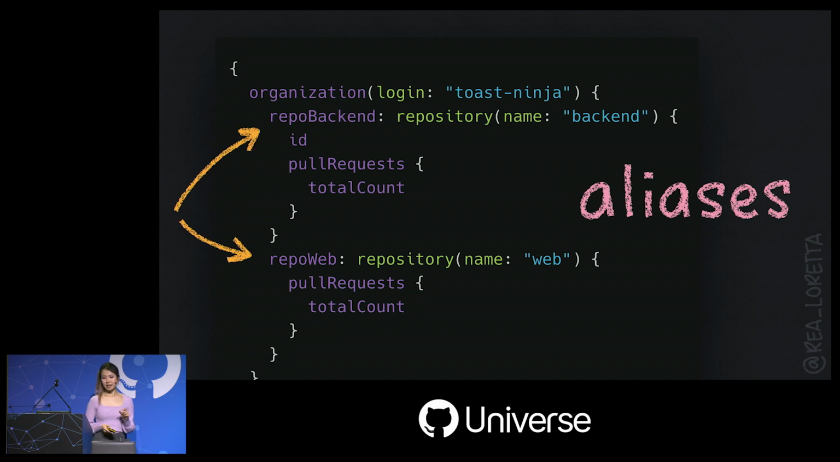Notice these repo backend and repo web labels. These are aliases, which is just a way to name your data to avoid conflicts in the resulting data set. This would work, but it's a lot more hands-on. We would have to figure out alias names and how to stitch this together.